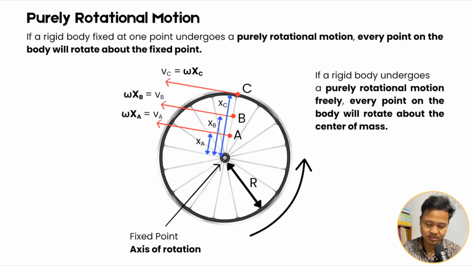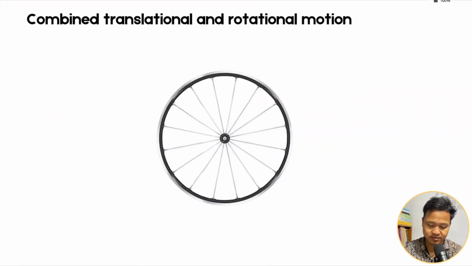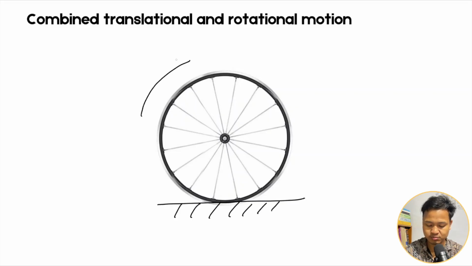Now the other one is combined translational plus rotational. So here, example again, a wheel. Okay, the wheel is not fixed; it is moving along the ground. So now it is moving, okay. It is moving with speed v, at the same time it is also rotating with omega. Speed v and omega rotate, combined translational plus rotational.